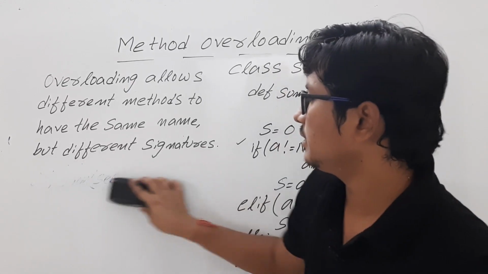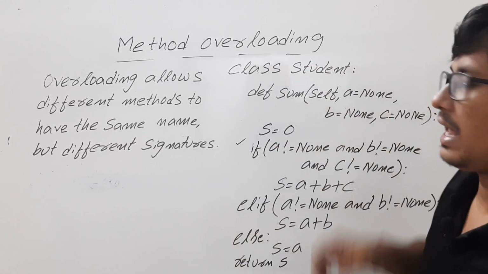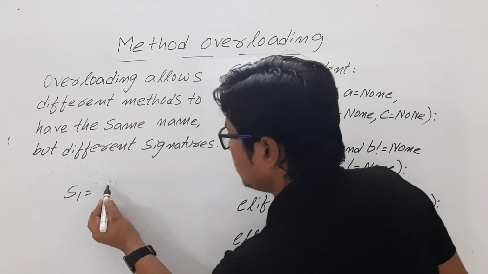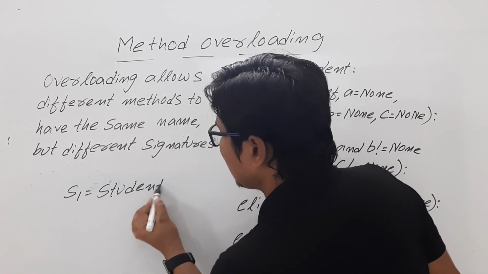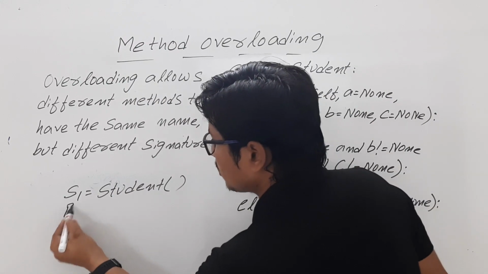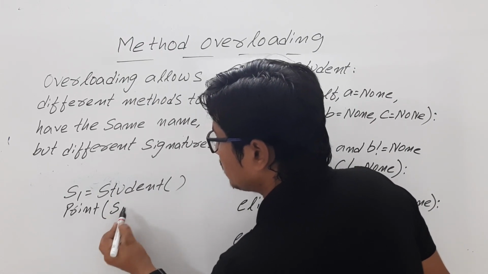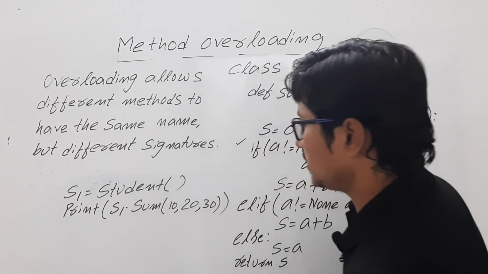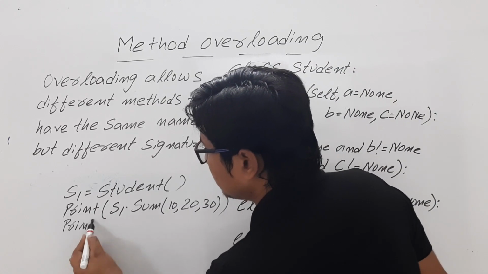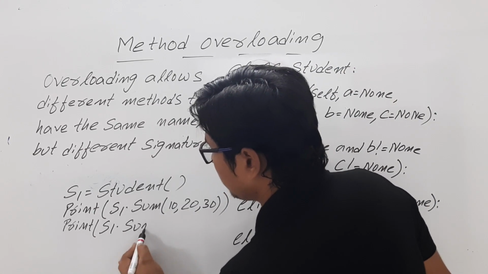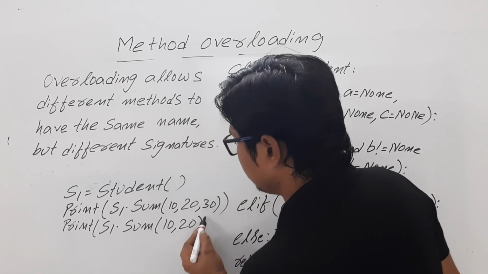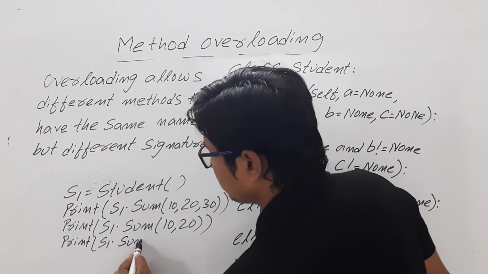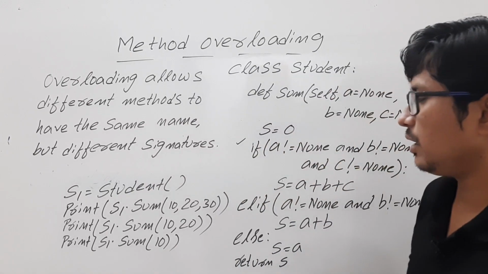Now let me create an object for this class called student. Let me create an object called s1. s1 is equal to student, which is a class. Then I am writing a statement print s1.sum(10, 20, 30). Similarly, I am writing print s1.sum(10, 20). Similarly, I am writing print s1.sum(10) only. Is it clear?